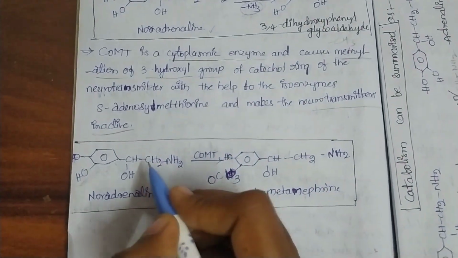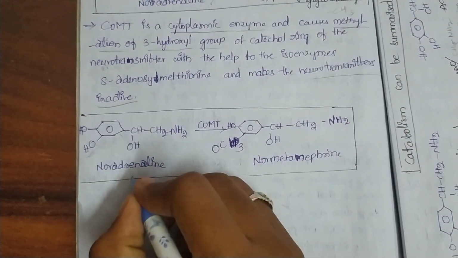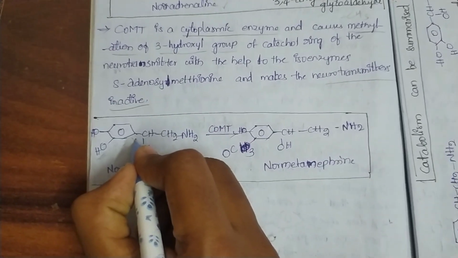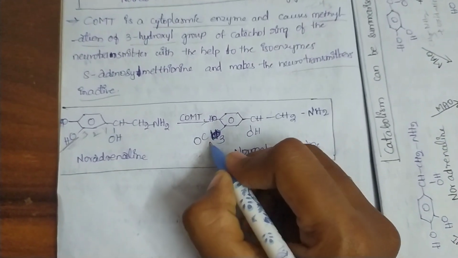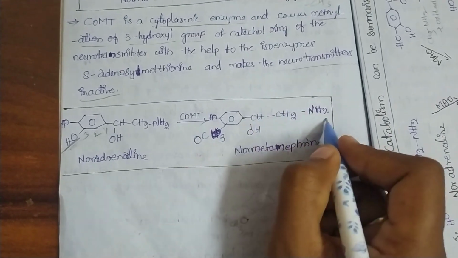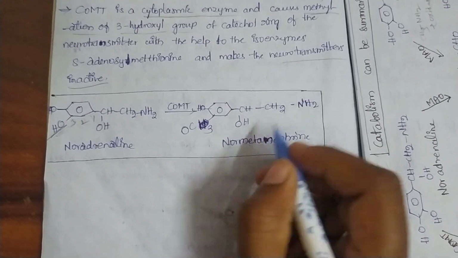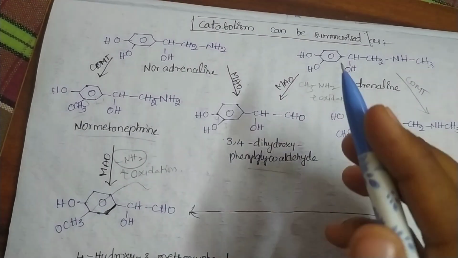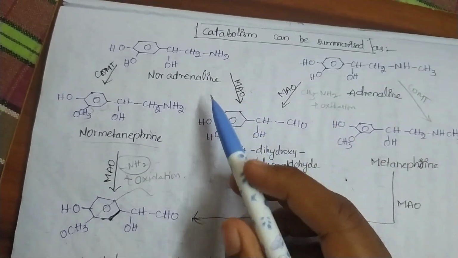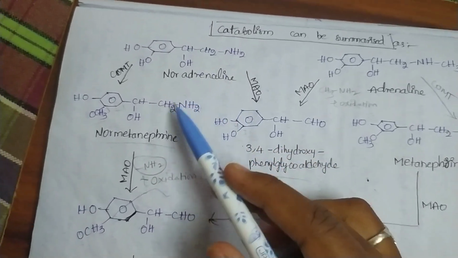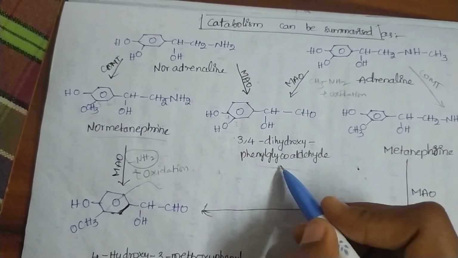Coming here, the catecholamine is noradrenaline; by giving the numbering 1, 2, 3, the methyl group is substituted. Simply, we substitute the methyl group and write the same structure. Its name is normetanephrine. In the above cases we only saw noradrenaline. Coming to adrenaline also, when noradrenaline undergoes COMT, we get normetanephrine, and with MAO it forms 3,4-dihydroxyphenylglycolaldehyde.